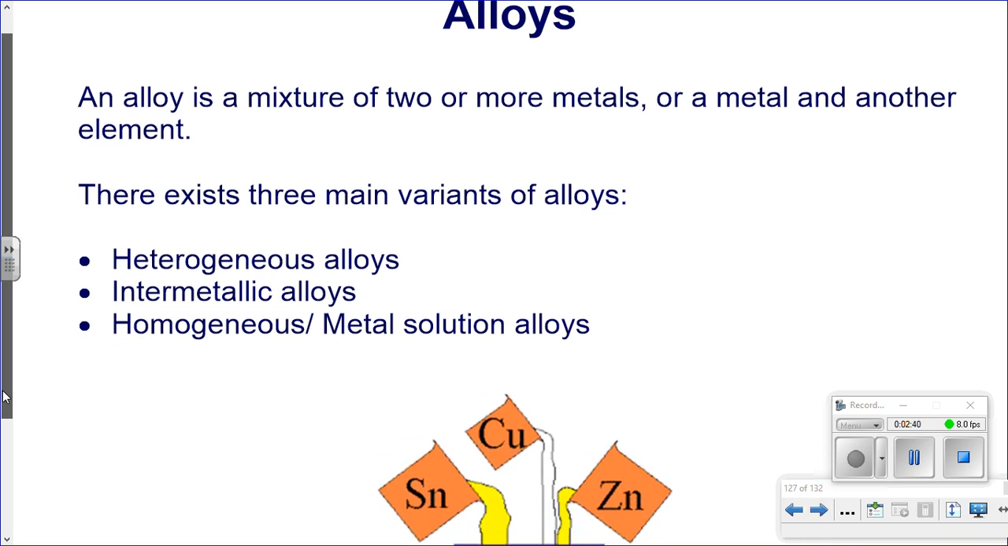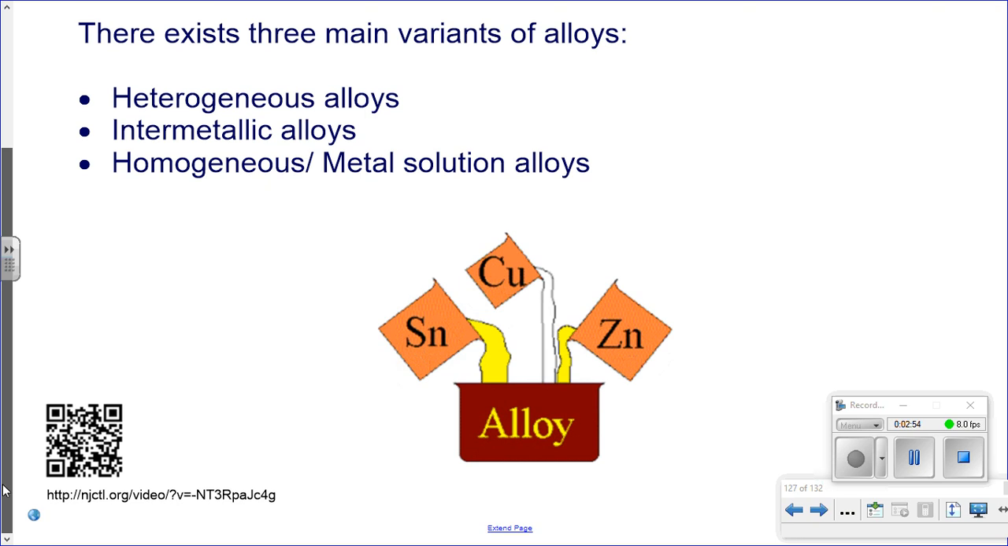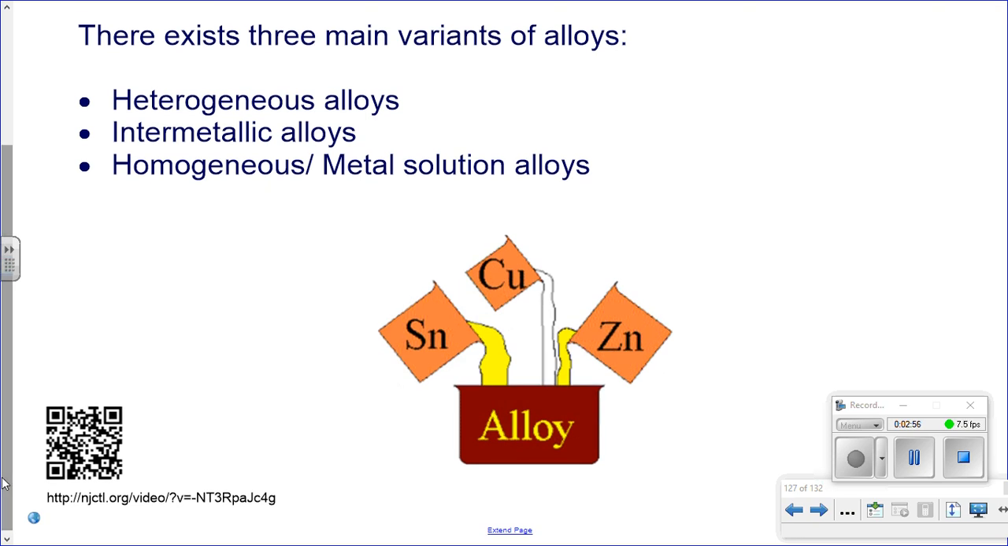The light is reflected based on the vibrations. All right, real quick, alloys, which are mixtures of metals, come in a couple different versions. We have what is called a heterogeneous alloy, an intermetallic alloy, and a homogeneous alloy. Taking a look at this picture, notice we're mixing tin, copper, and zinc. Let's look at what these are called and how we're going to interpret them.